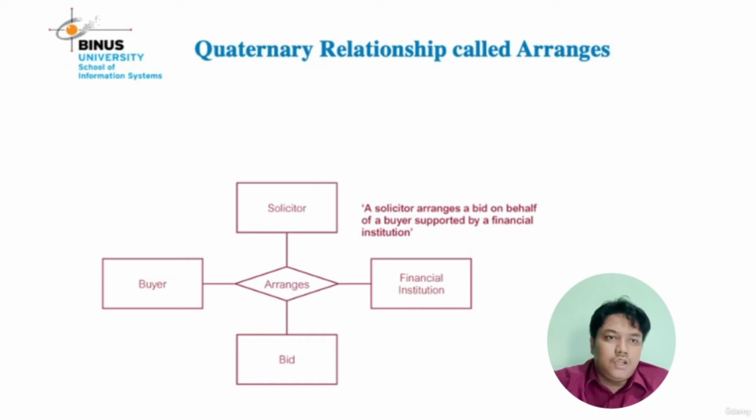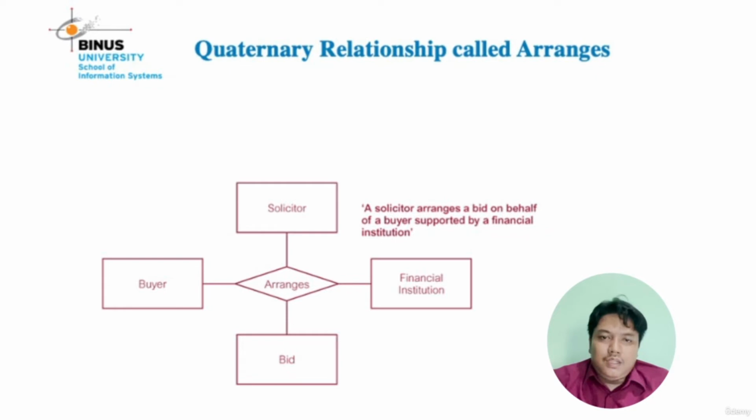The next degree of relationship is quaternary. This is the sample of quaternary. Quaternary connects four entities. You can see the sample on the slide: a solicitor arranges a bid on behalf of a buyer supported by a financial institution.